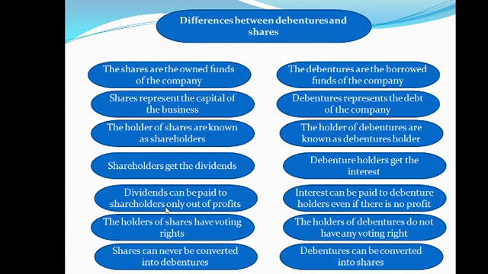Now, dividends can be paid to shareholders only out of profit. You can only pay dividends from the profit. You don't pay a dividend in a situation whereby the company did not make profit. That means dividends will not be paid. But interest can be paid to the debenture holders even if there is no profit. If you make profit, it's not their problem. If you don't make profit, still not their problem. You must pay them their interest. That is for the debenture holders.